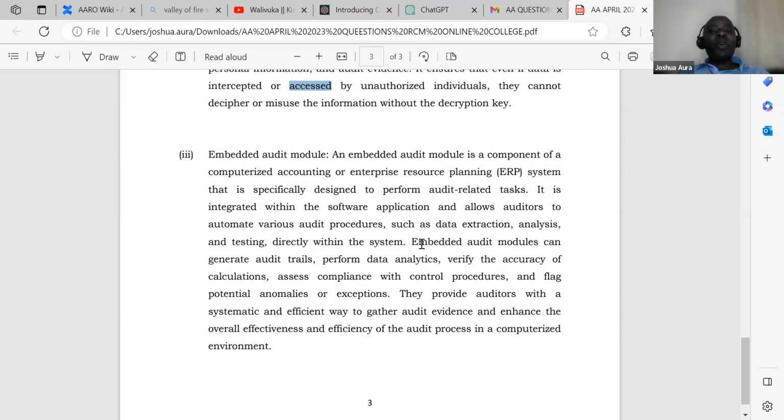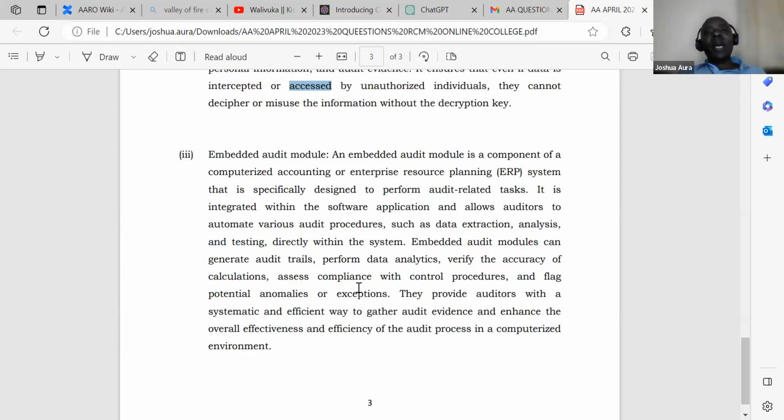Embedded audit modules can generate audit trails, perform data analytics, verify the accuracy of calculations, assess compliance with control procedures, and flag potential anomalies or exceptions. They provide auditors with a systematic and efficient way to gather audit evidence and enhance the overall effectiveness and efficiency of the audit process in a computerized environment.